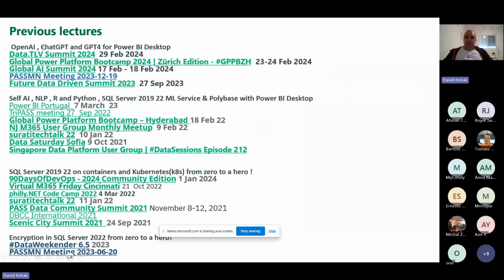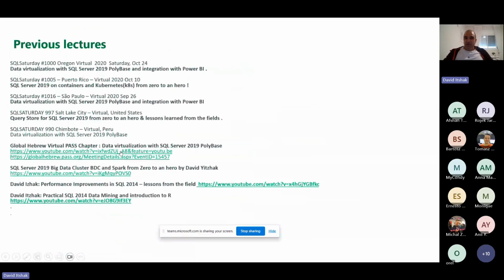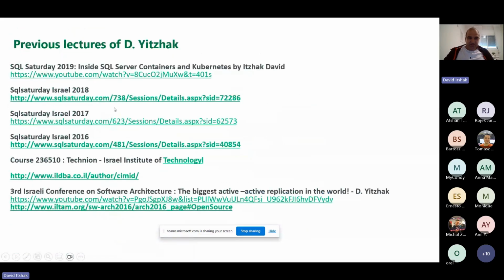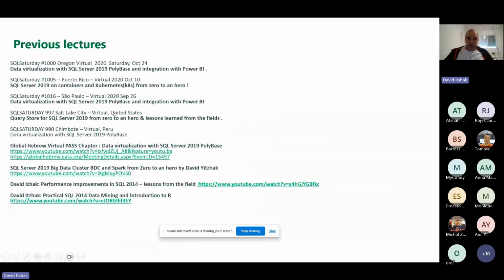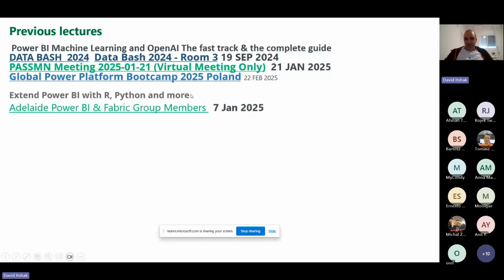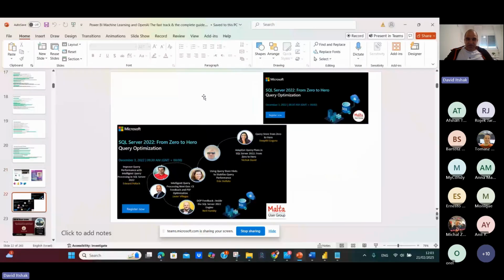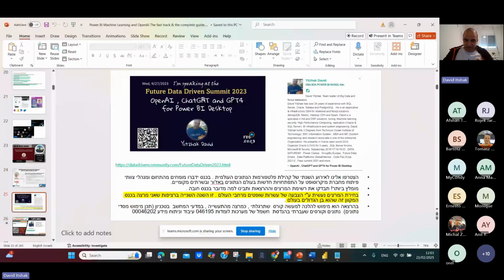You can see a lot of lectures: OpenAI, ChatGPT, and GPT for Power BI Desktop, Self-AI, NLP, R, Python, etc. SQL Server 2022 containers, a lot of lectures. By the way, next week I'm in Ireland, a session talking about how to extend Power BI with R and Python, this new edition. So this is about myself. Okay, let's start very fast.